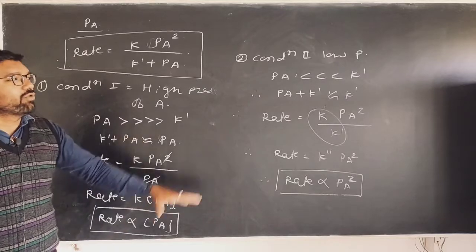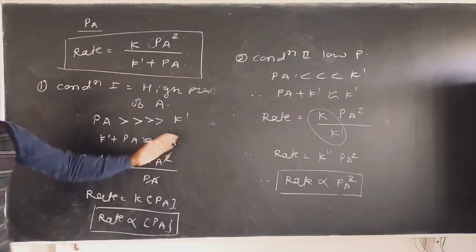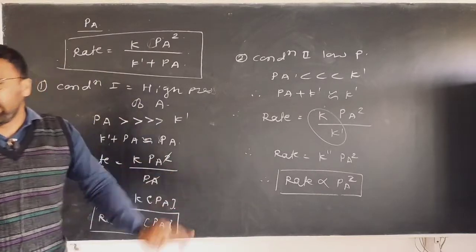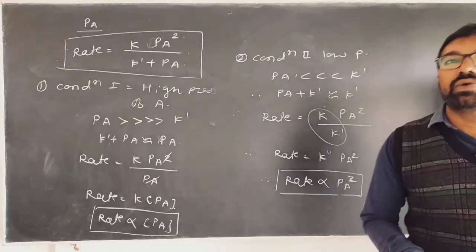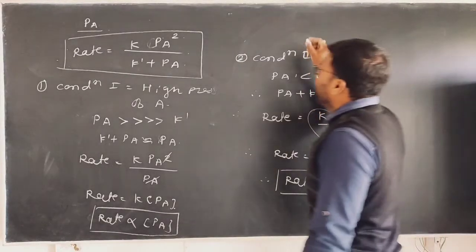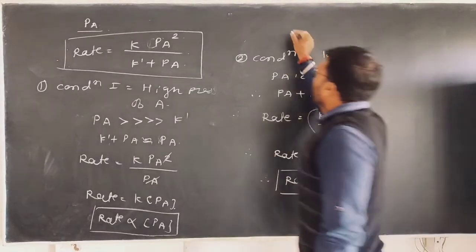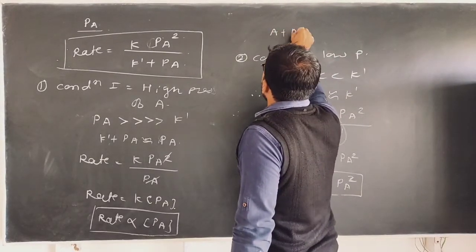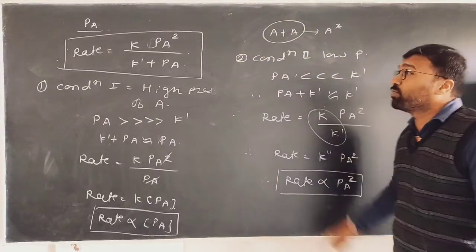Because of these two opposing situations, the Lindemann mechanism is not universally accepted. Why? Because the Lindemann mechanism says this is a unimolecular gaseous phase reaction. But the first step, A plus A forming A star, is a bimolecular reaction, since two molecules are involved.